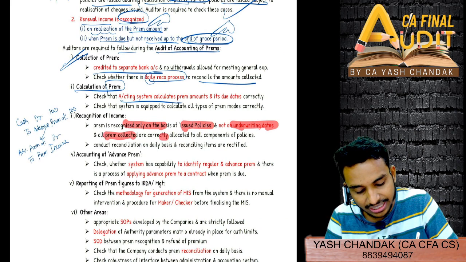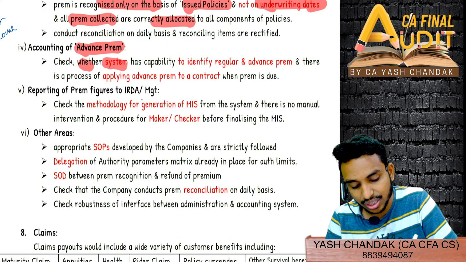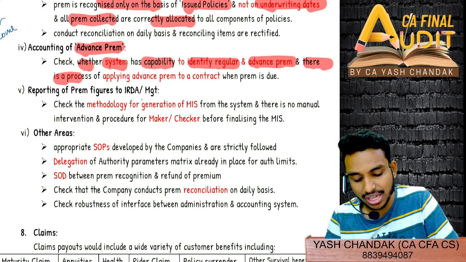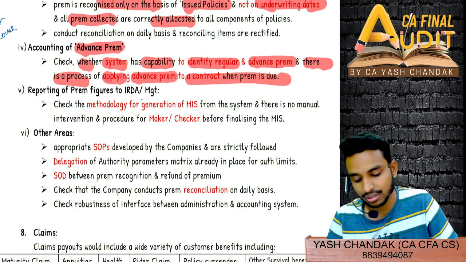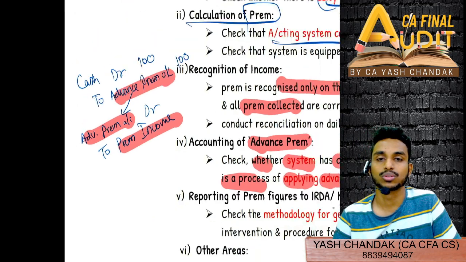All premium collected are correctly allocated to all employees. Sorry, I am reading wrong. Advance premium: check whether the system has the capability to identify regular and advance premium, and there is a process for applying advance premium to contracts. So this is the process, how you apply advance premium to the premium income account. Getting this?